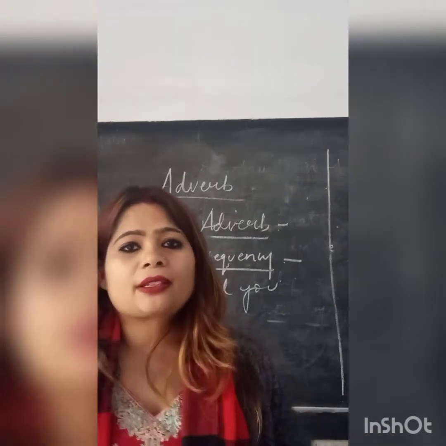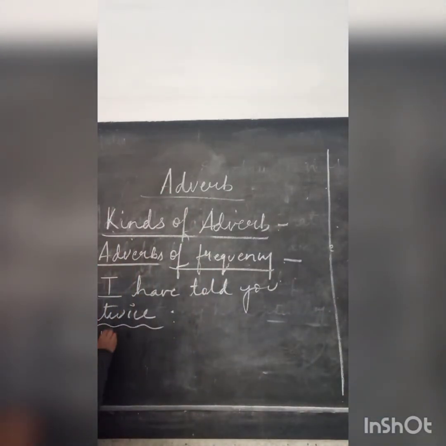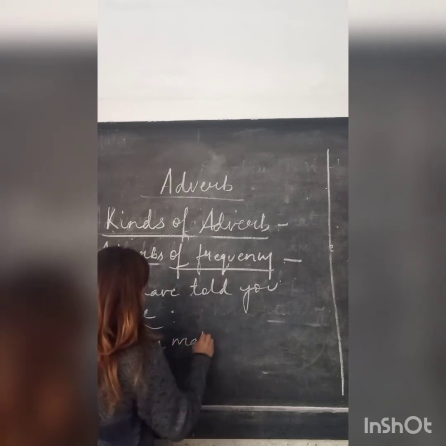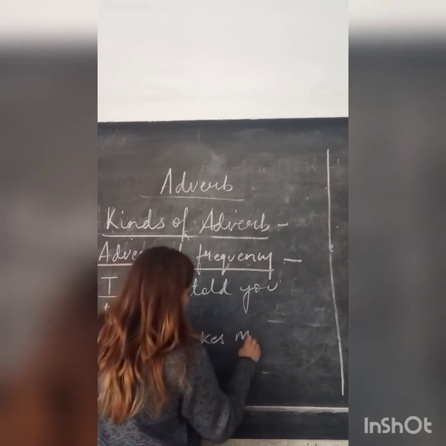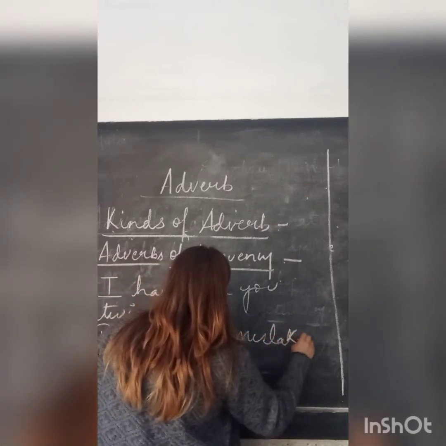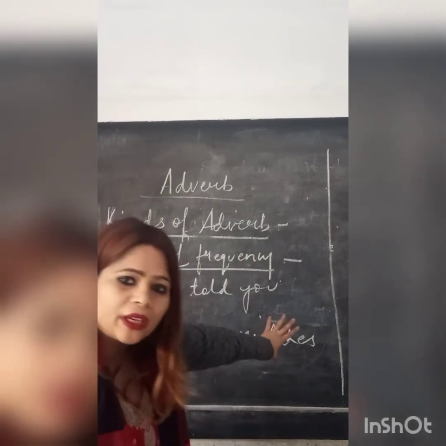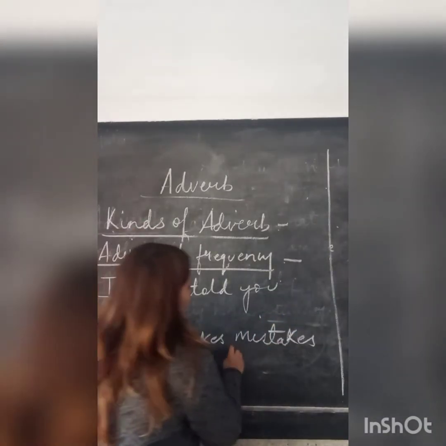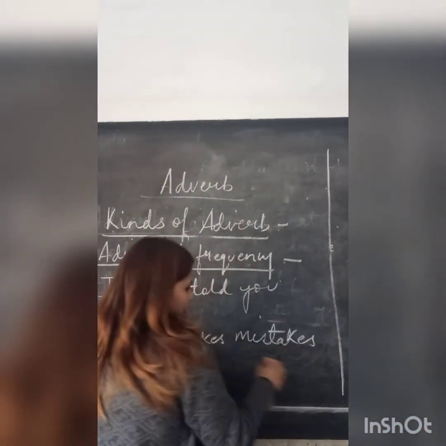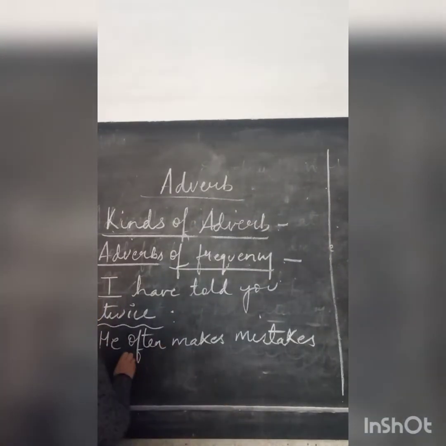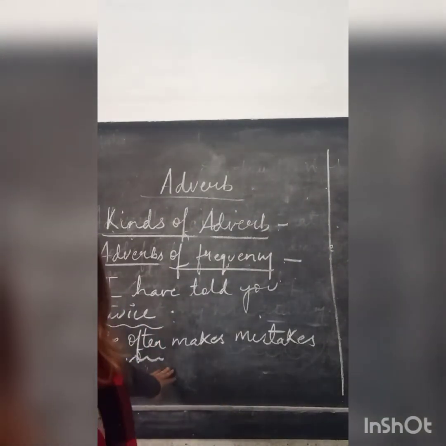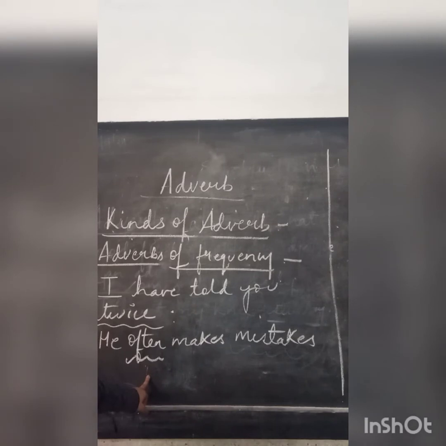He often makes mistakes. Now, how many times does he make mistakes? The answer will be, he often. How frequently does he make mistakes? Often. Most of the times. Very frequently. So, he often makes mistakes.